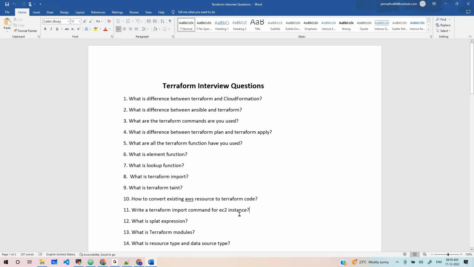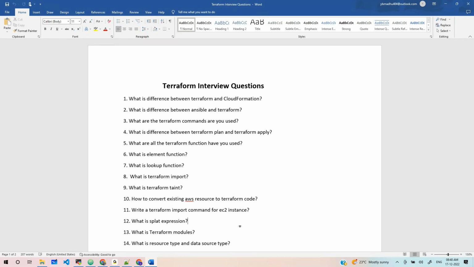How do you write this? Can anyone give me an example? We have to create a main.tf, then a resource block, aws_instance, and then the name we want to give our EC2, the name that already exists on AWS. We have to give the AMI, instance type, subnet and tagging, and then we can import it. Whatever parameters are there, we have to keep them. I want the Terraform import command. Terraform import, yeah.